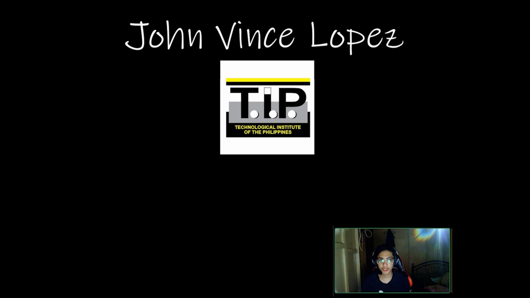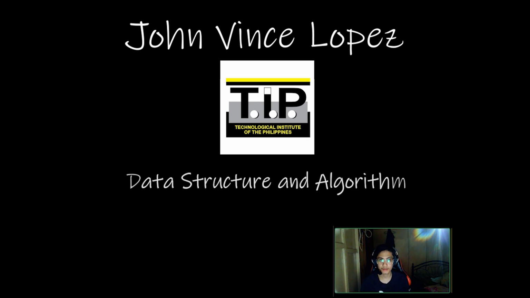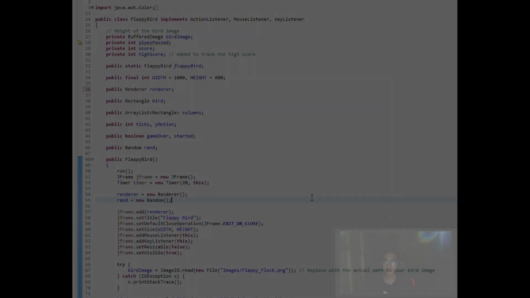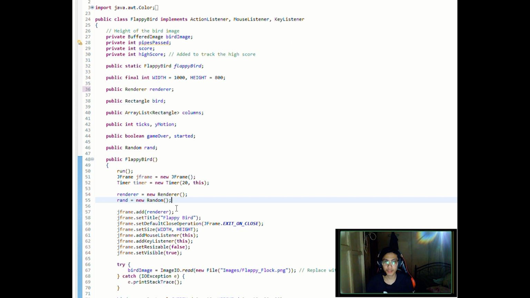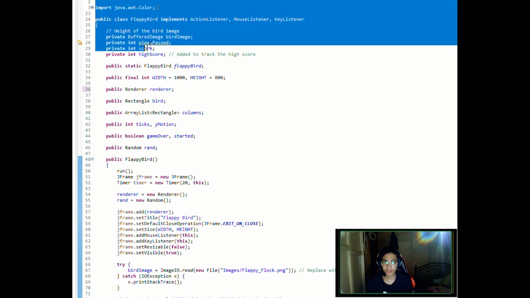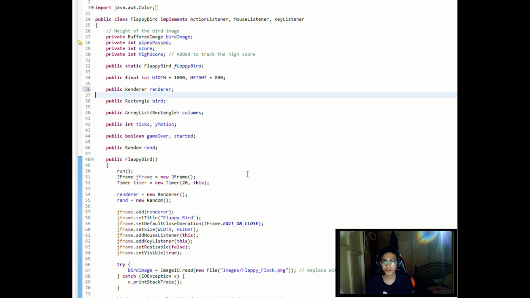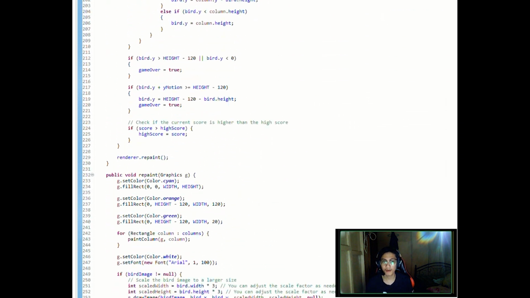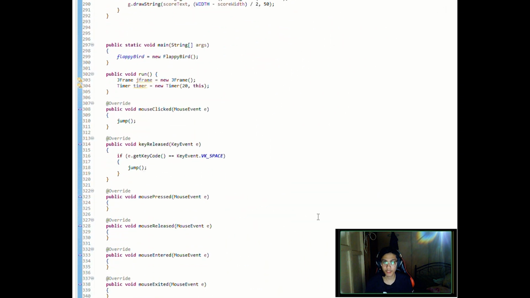For our project in Data Structures and Algorithms, or DSA, our group developed a Flappy Bird game using the Java IDE Eclipse. In our project, I am assigned to make the Flappy Bird main class and the renderer class. For the Flappy Bird main class, I will discuss the main class that initializes the game and contains